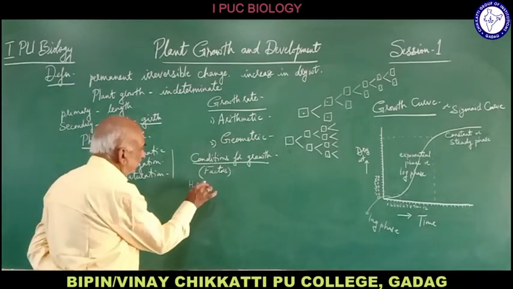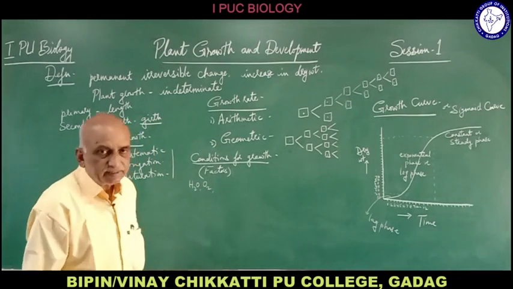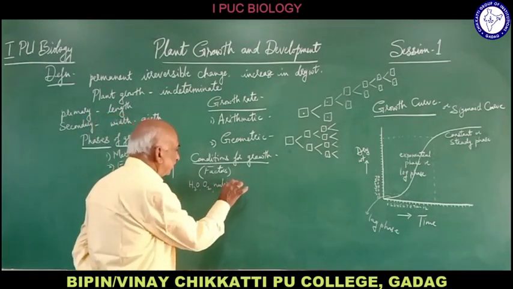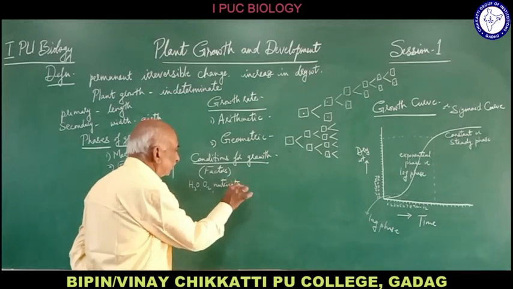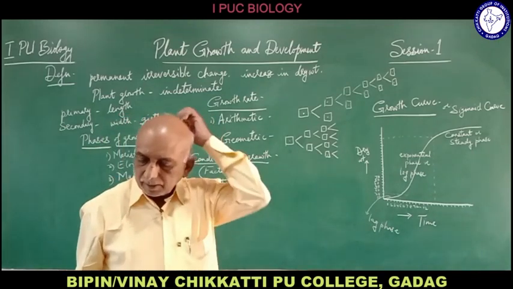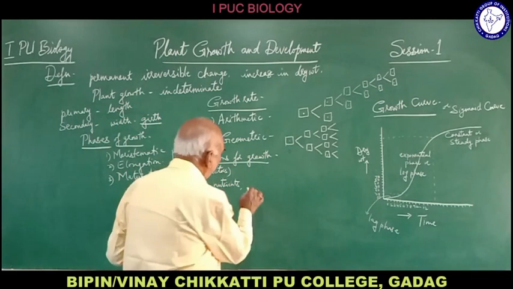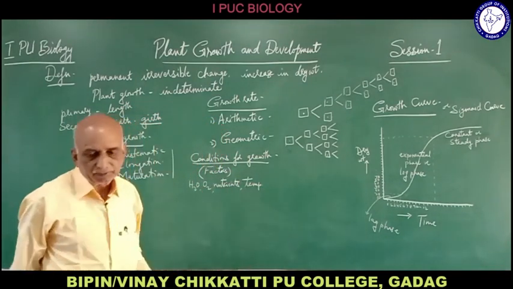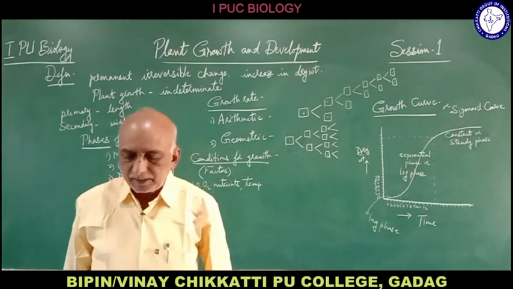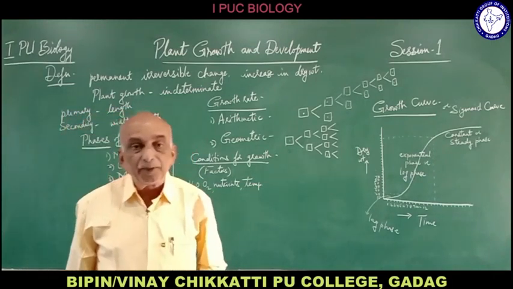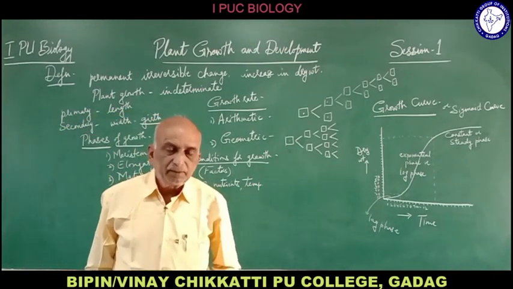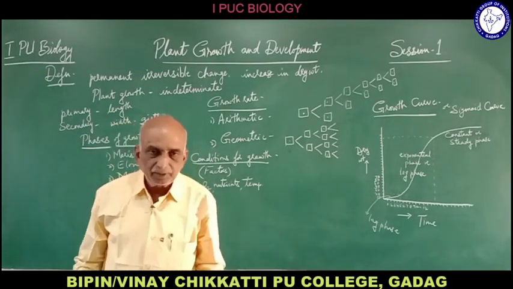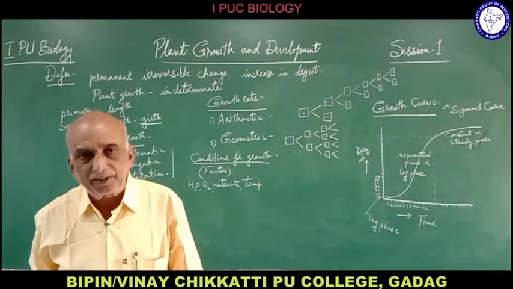Water is necessary, oxygen is necessary, then nutrients are necessary for growth, then the temperature also is necessary. So these are very important for growth. There are also other factors which are essential for growth, but these four are very important.